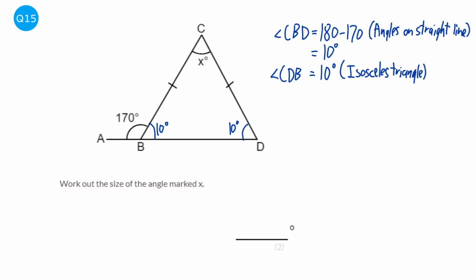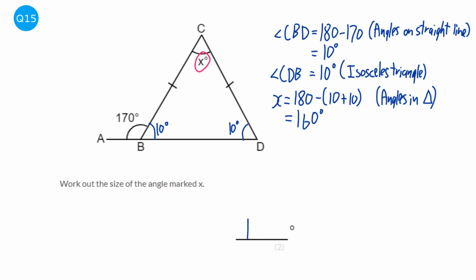And to find out what x is going to be, it's going to be 180 subtract 10 plus 10. And the reason for that is it's angles in a triangle add up to 180. So that's going to be 160 degrees.